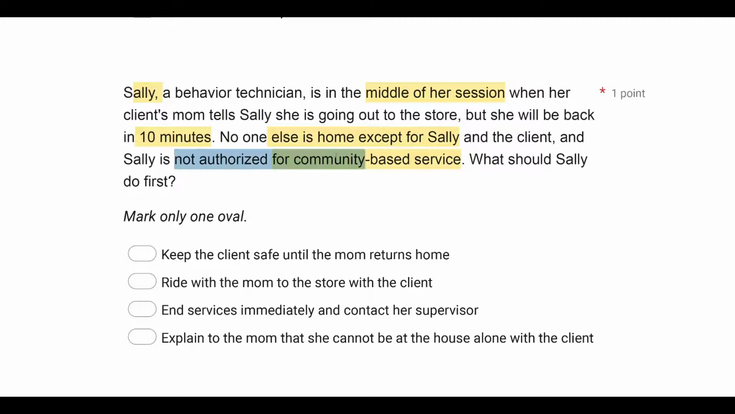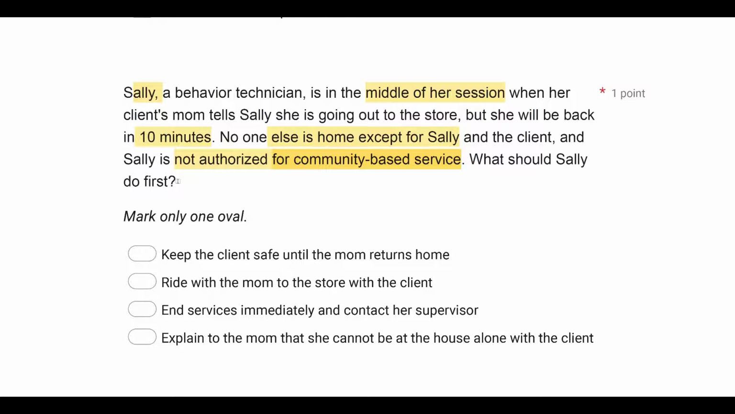Well, we know Sally's not authorized for the community-based service. B is out of the question. C, end services immediately and contact your supervisor. Maybe, but is there a different approach Sally can take before she immediately cancels service? Well, she can do D, explain to the mom that she cannot be at the house alone with the client. Remember, what's the first step?